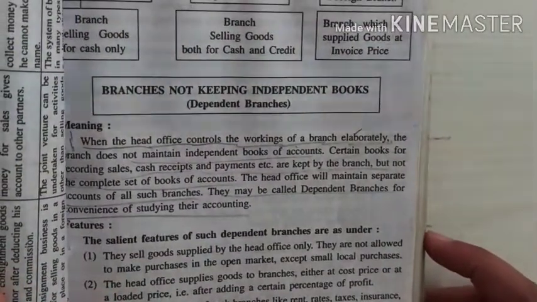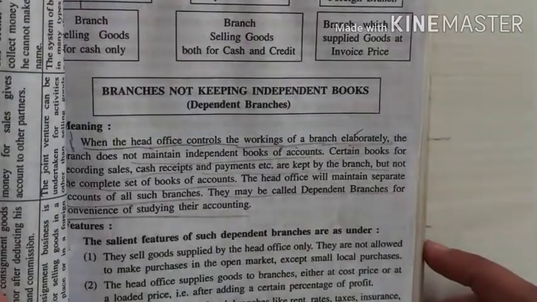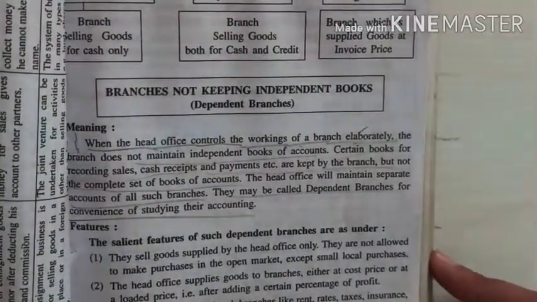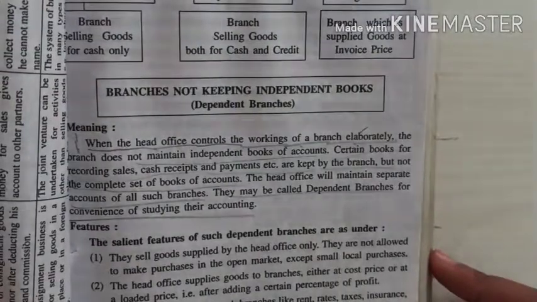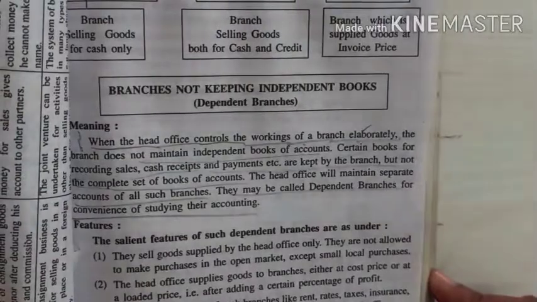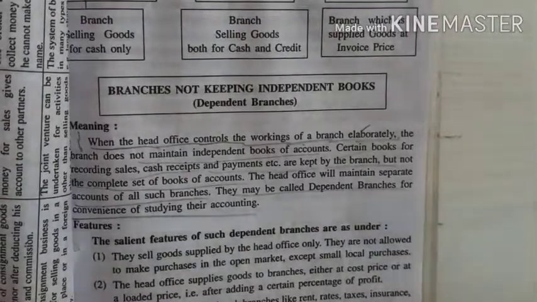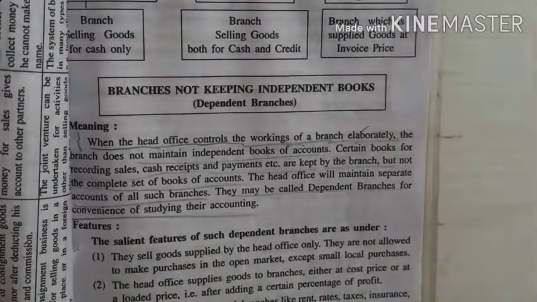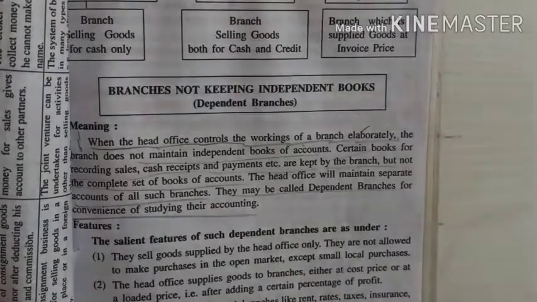The branch does not maintain independent books of account; certain books recording sales, cash receipts, payments, etc. are kept by the branch, but not a complete set of books of account. The head office will maintain a separate account for all the branches, and that is called a dependent branch, for convenience in studying its accounting.